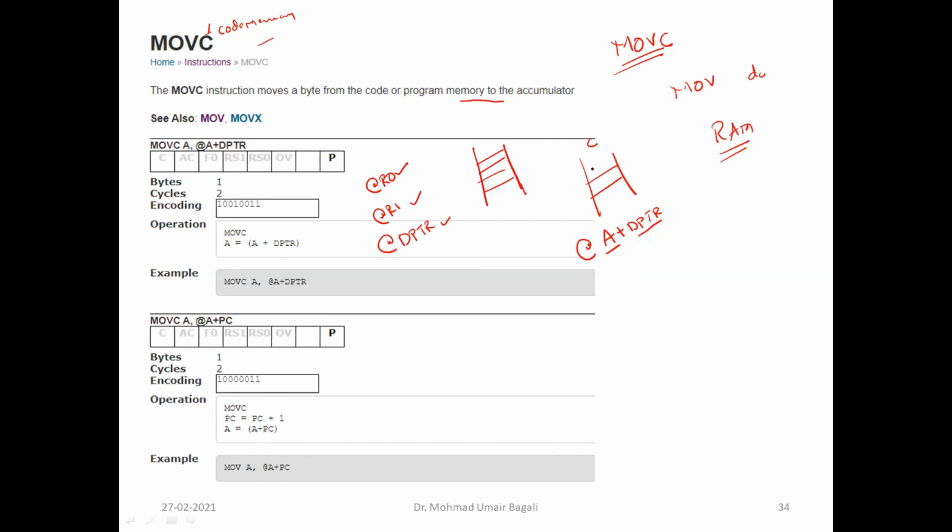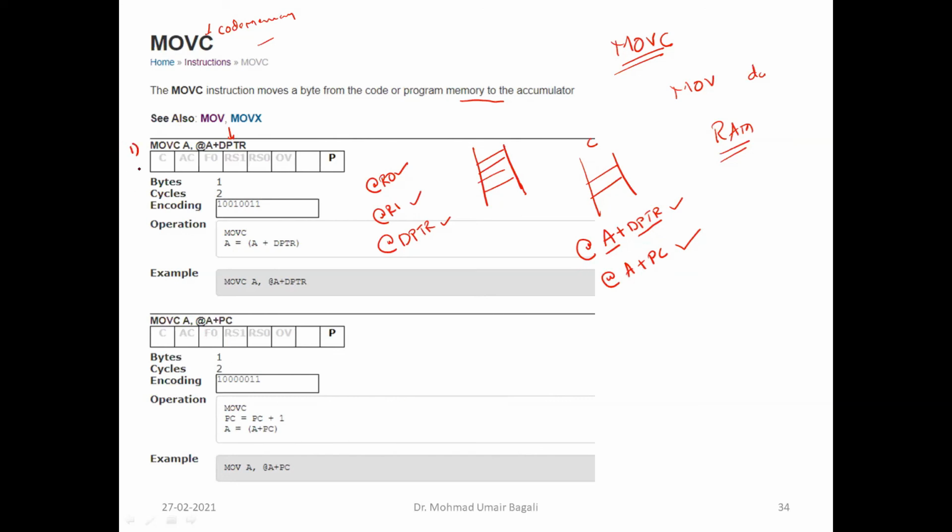Then there are different types of addressing modes. You have @A+DPTR, and the second option is @A+PC. So this is another way to point to the code memory. One is A plus DPTR, the other is A plus PC.